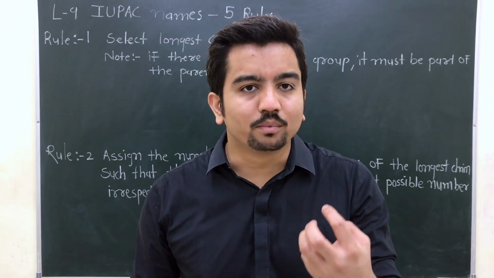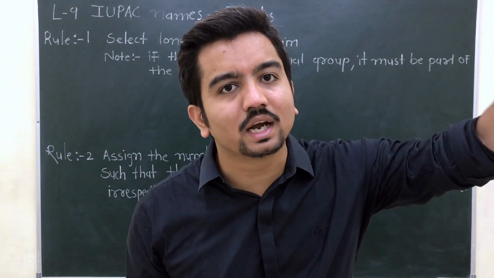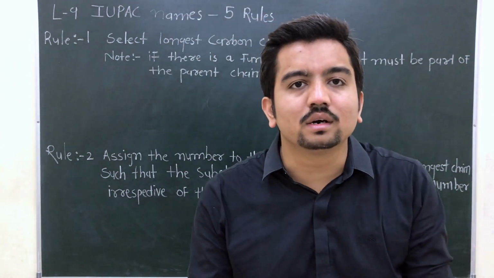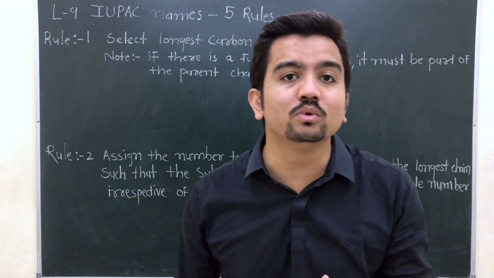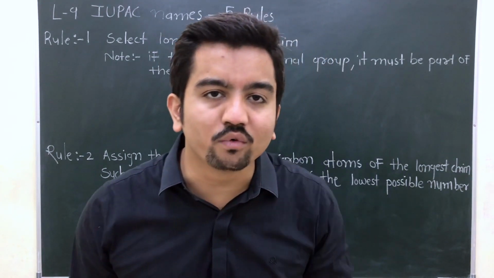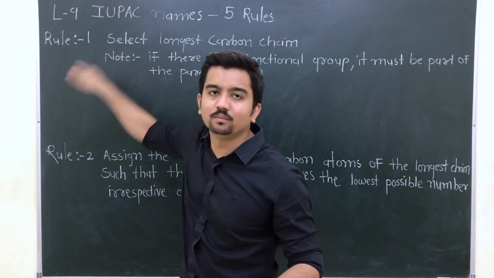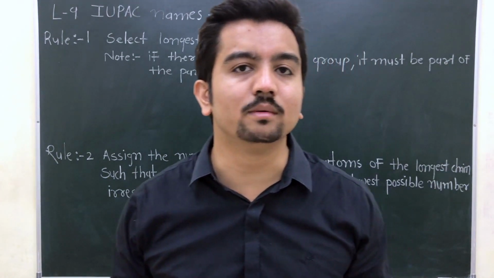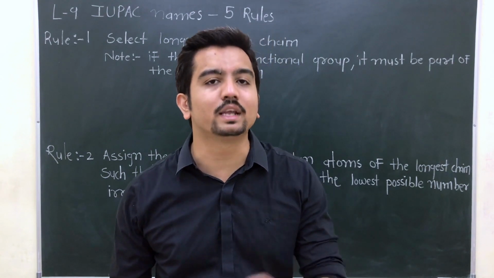For example, in India we say the compound is X, in China we say it is Y, and the USA says it is Z. So you will not get a proper idea regarding the compound. There should be some uniformity when the names of compounds are given. To develop that uniformity, a new system came into effect, and that system is known as the IUPAC naming system. The full name of IUPAC is International Union for Pure and Applied Chemistry.